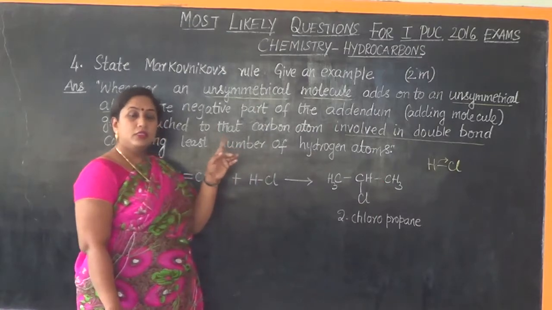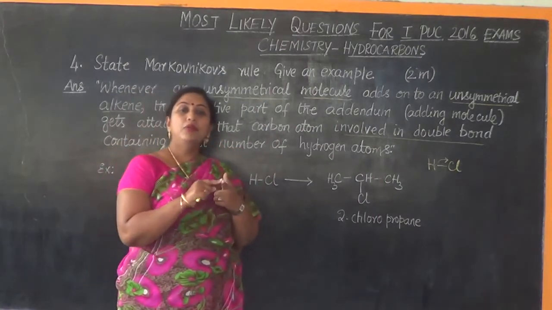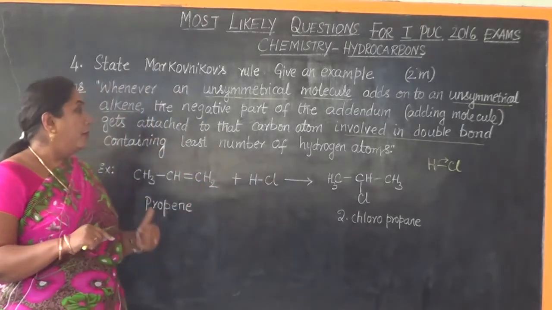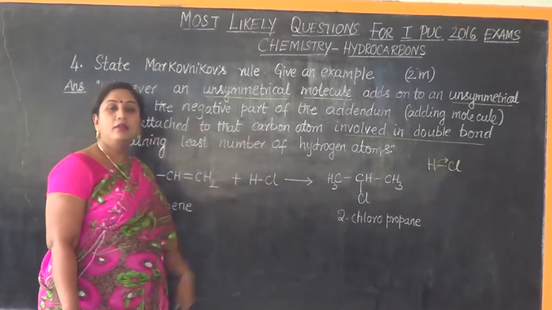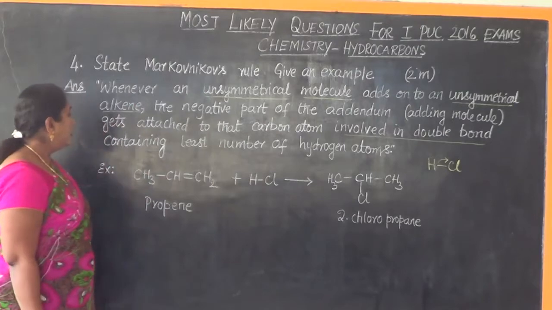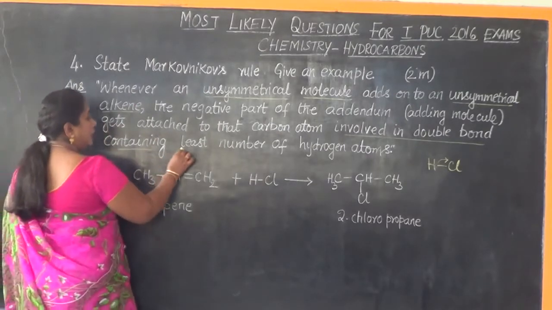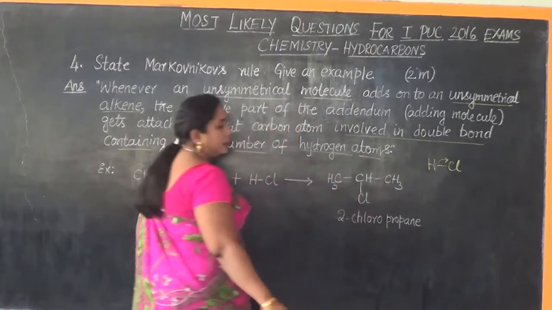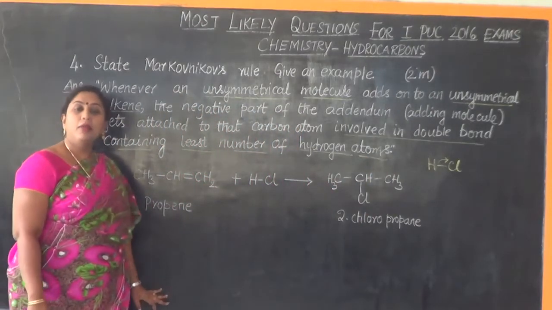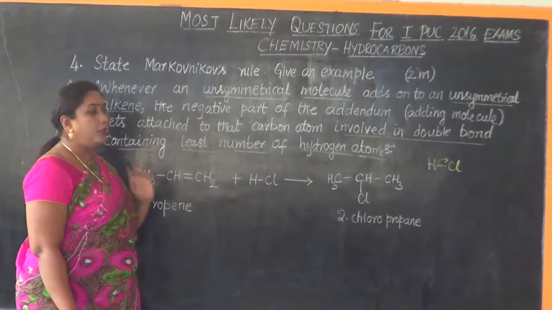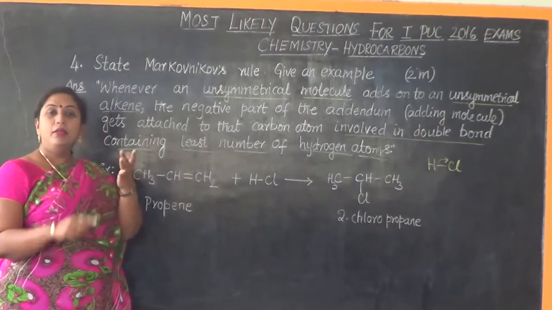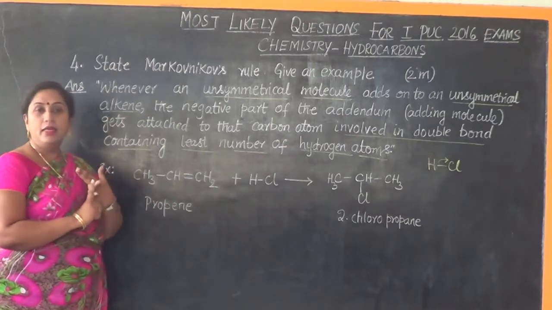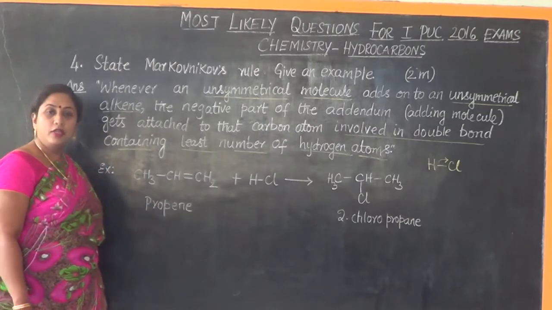Another point of focus is that the carbon atom to which this negative part is trying to get added must be involved in the double bond. Not only that, it should also contain the least number of hydrogen atoms. To which carbon atom is the negative part going to get added? To the carbon atom involved in the double bond, and it should also contain the least number of hydrogen atoms.